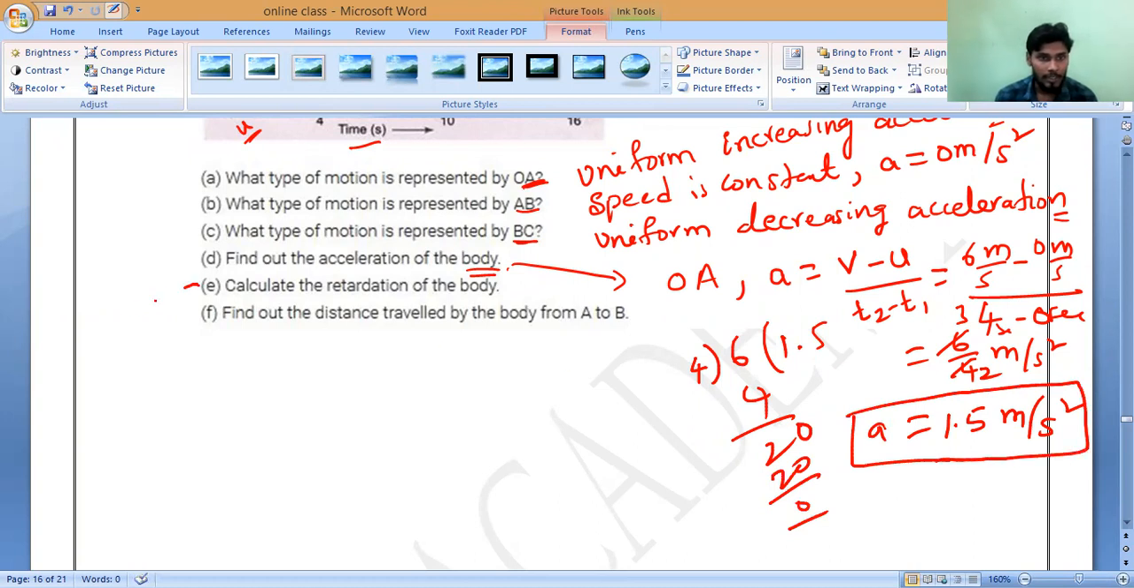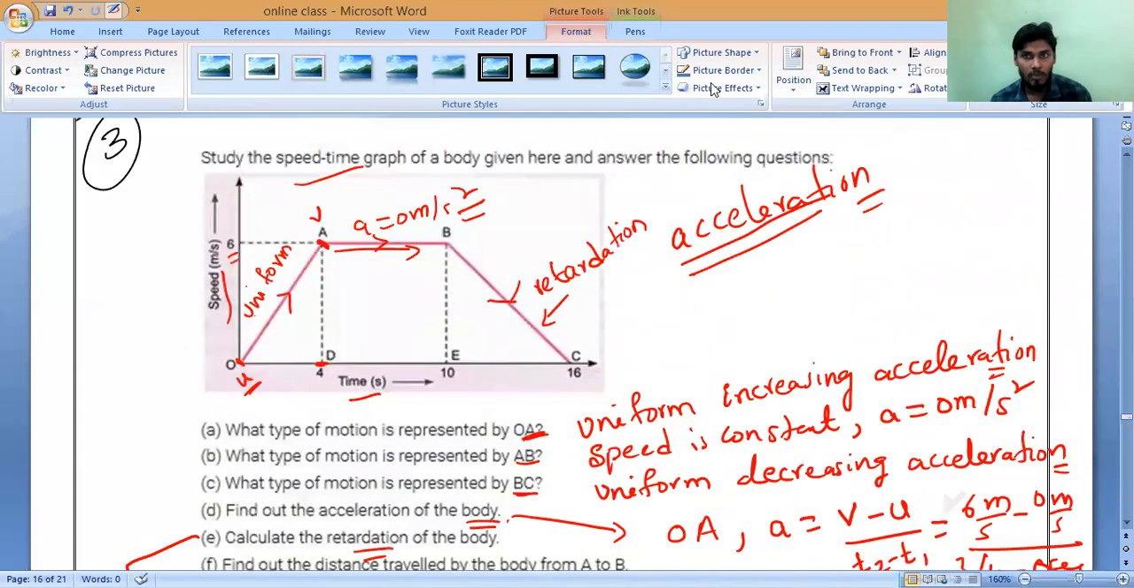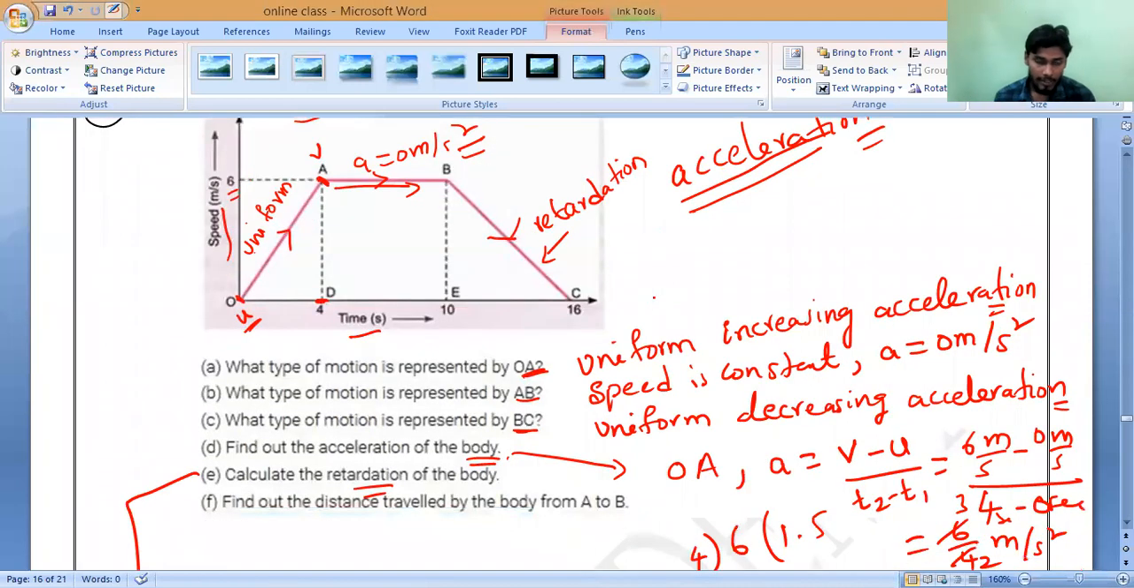Next, the D part you have solved. In the E part, they are asking to calculate the retardation. So what is the retardation in the graph? Can you observe? What is the retardation? Anybody? BC. Others speak, why are you sitting silently? Retardation is BC.